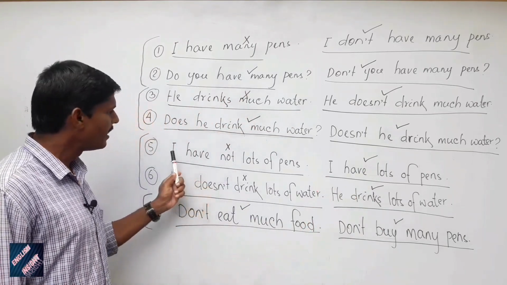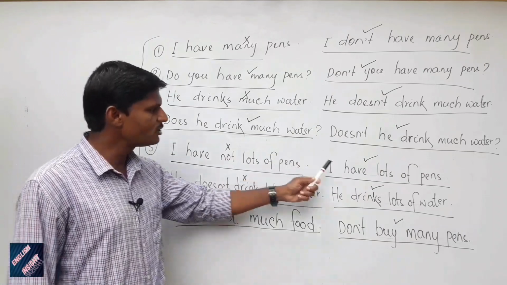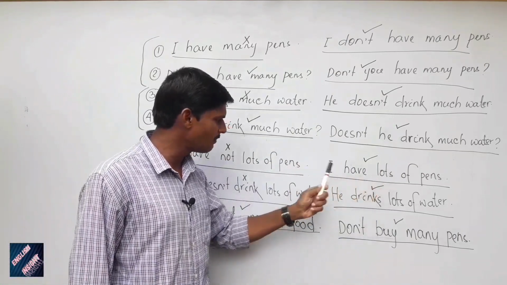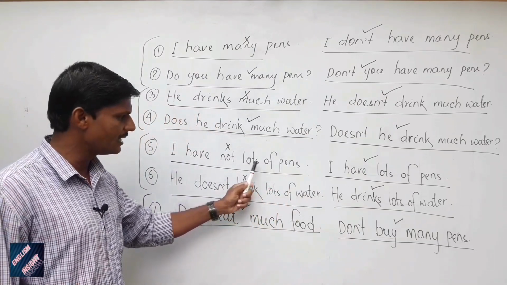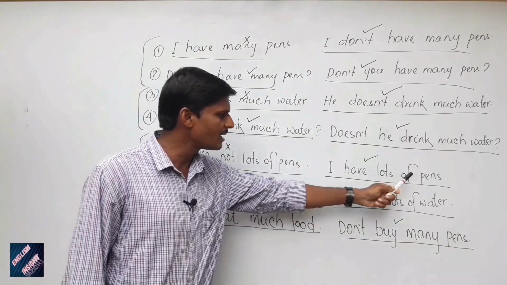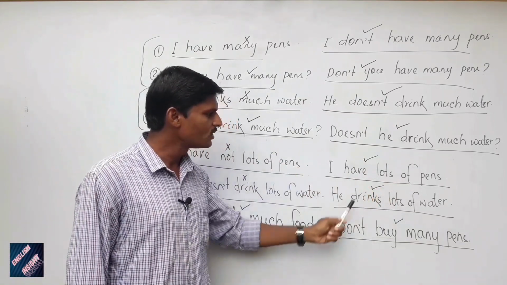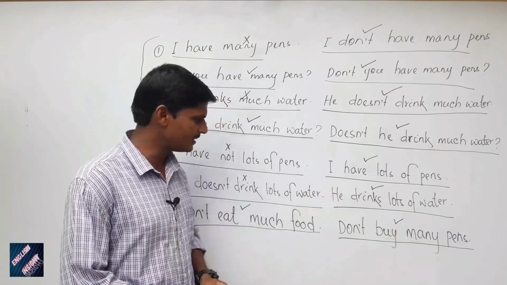Again I am telling, I have not lots of pens is an incorrect sentence. This one is the correct sentence: I have lots of pens, because a lot of or lots of is not used in the declarative sentence negative form. It is only used in the declarative sentence affirmative form. So this one is a correct sentence. I have a lot of pens or lots of pens.